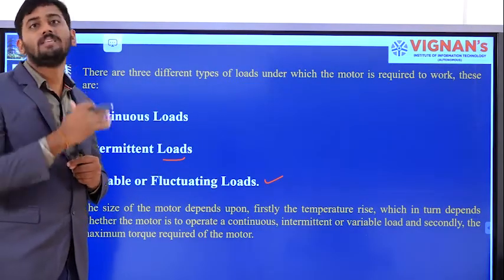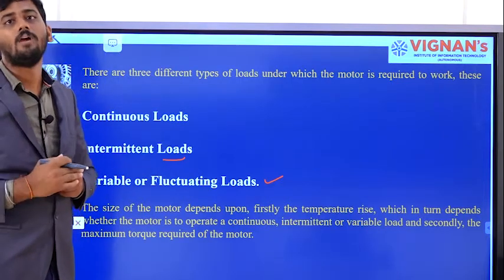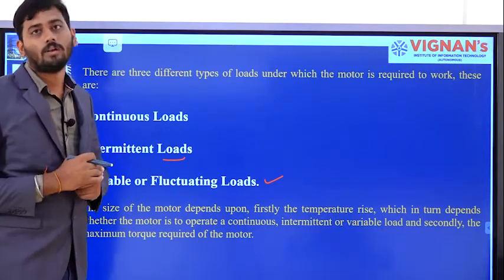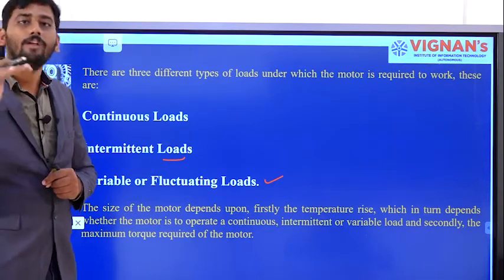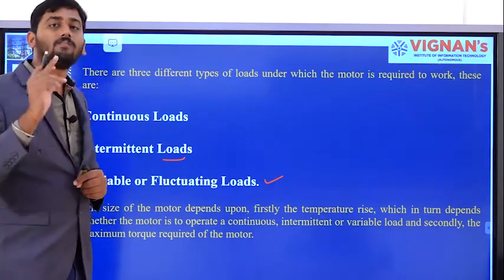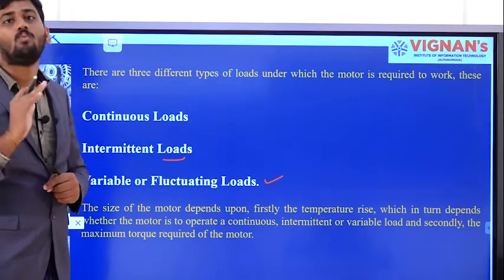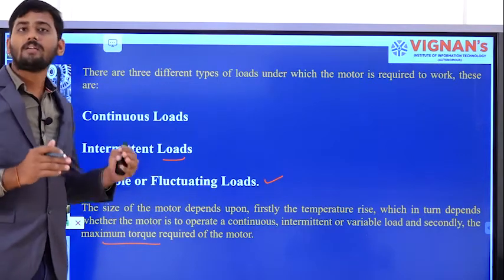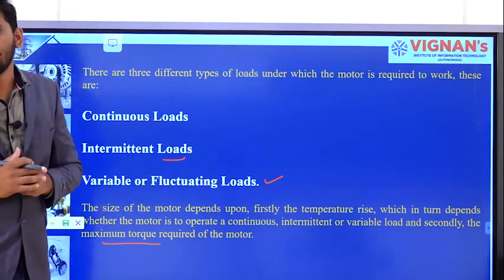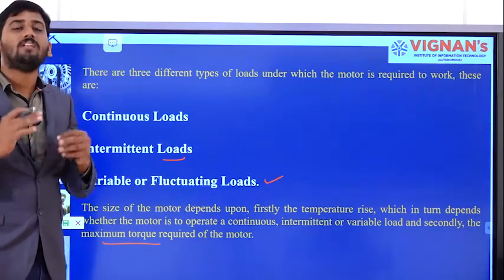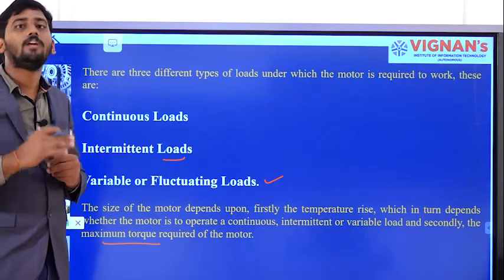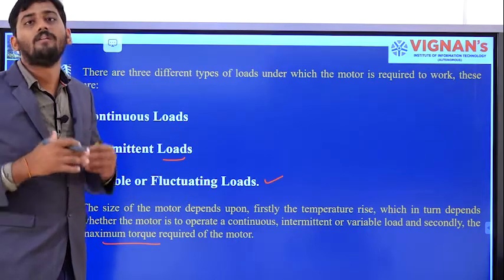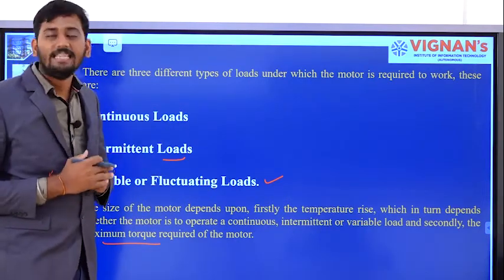That means before choosing the motor itself, we need to identify which sort of load we need to drive by using that motor. Next only, we need to choose the motor. That was the first thing. And the second criterion is we need to worry about the torque, the maximum torque. Without considering these two parameters, if you select a motor, that motor will not have the capability or flexibility to drive the mechanical load. Or else, if the motor gets overloaded, the motor will be easily damaged.